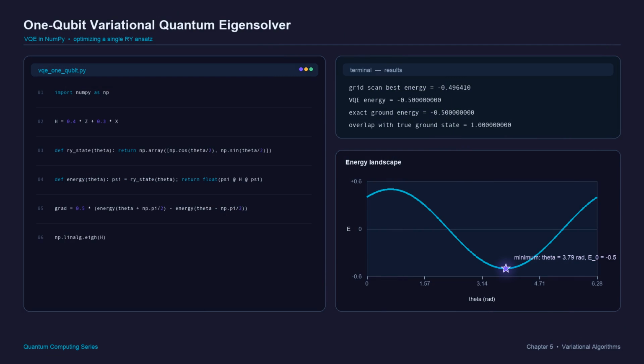The Hamiltonian is 0.4 times Z plus 0.3 times X, exactly the form a molecular Hamiltonian takes once it is mapped onto qubits, a weighted sum of Pauli operators. The ansatz is Ry of theta applied to the zero state. A coarse grid scan over 25 angles reaches -0.4964. Gradient descent with the parameter shift rule, which evaluates the same circuit at two shifted angles, then converges to -0.5, matching exact diagonalization to machine precision with overlap 1.